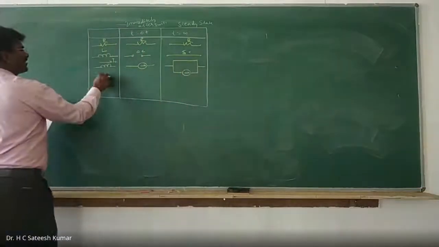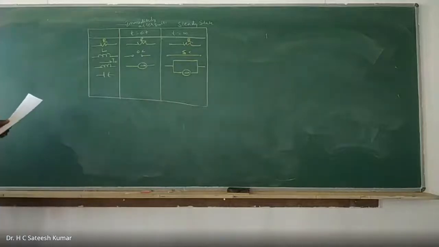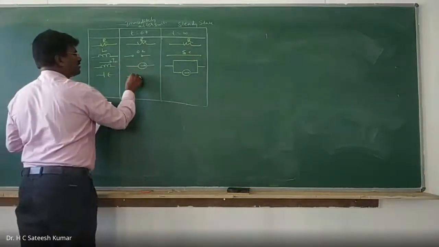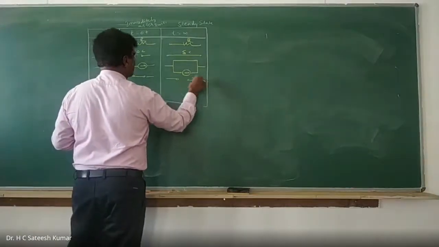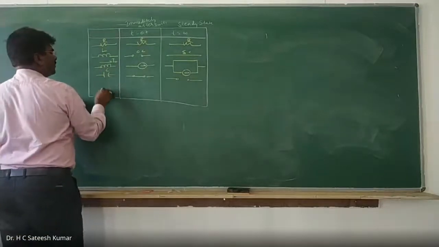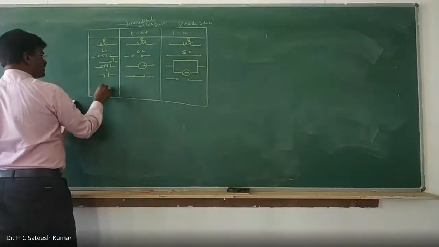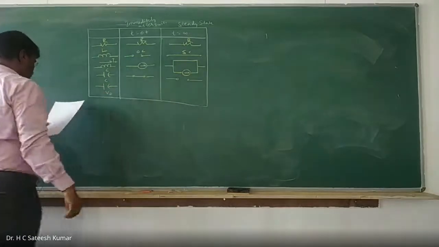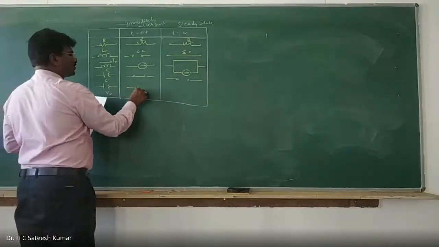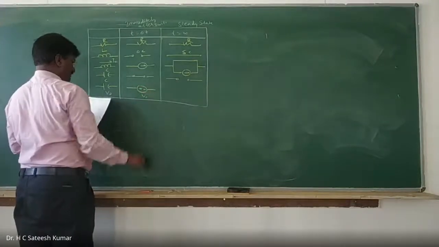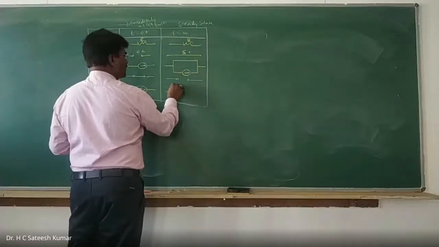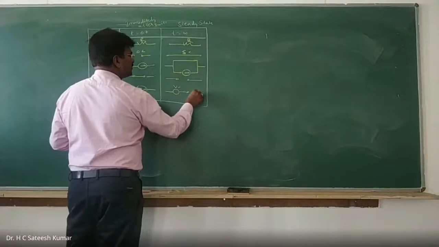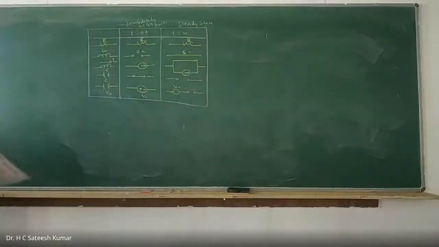Similarly, we have a capacitor. If this is open circuit, this is short circuited, and this will become open circuited. This is your capacitor. Now, if the capacitor initially has some charge, voltage V, then it becomes a plus-minus voltage source. The equivalent circuit at infinity is a voltage source with an open circuit. This is the table, a summary of whatever I did so far today.